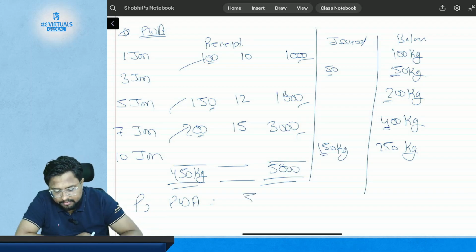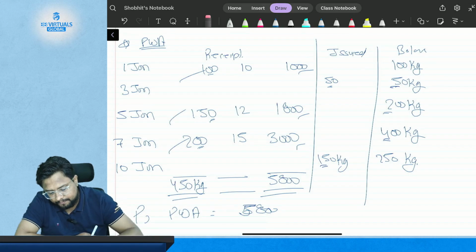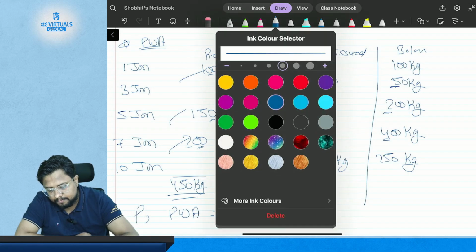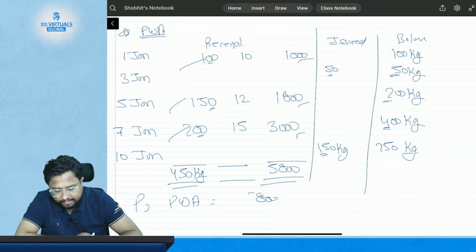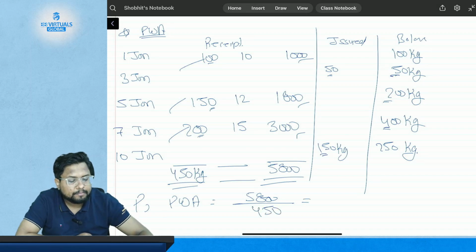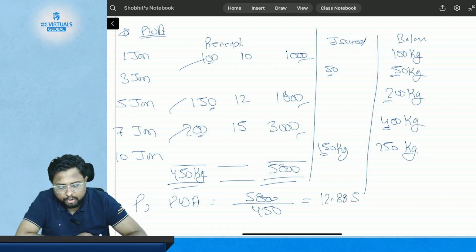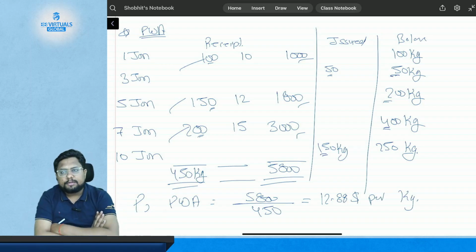So the pricing will be 5800 divided by 450, which is going to be $12.88 per kg. Simple.